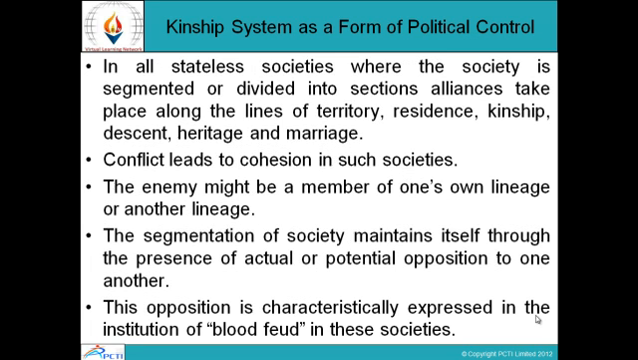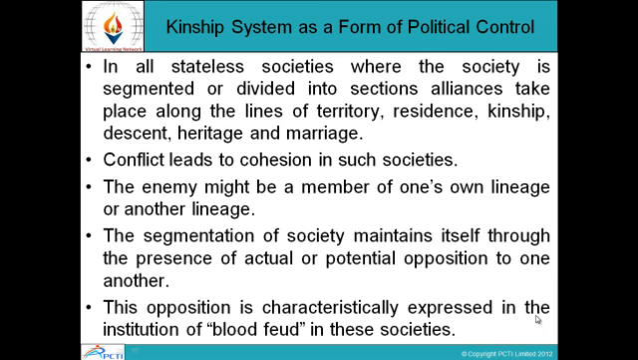In all stateless societies where the society is segmented or divided into sections, alliances take place along the lines of territory, residence, kinship, descent, heritage, and marriage. So alliances do take place along these particular lines. Conflict leads to cohesion in such societies. The enemy might be a member of one's own lineage or another lineage, belonging to one's own kinship, tradition, and family.